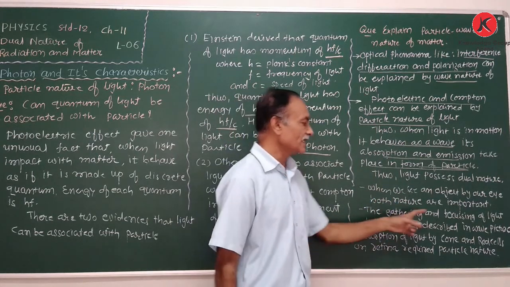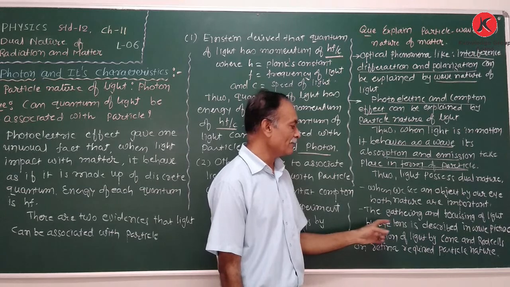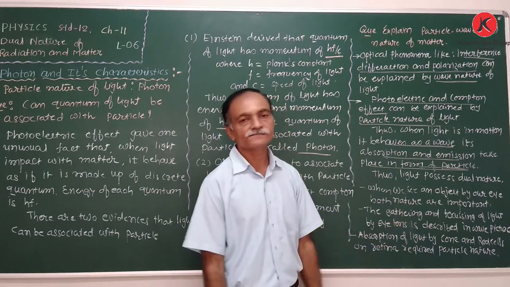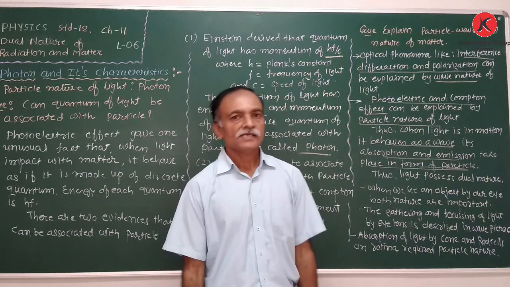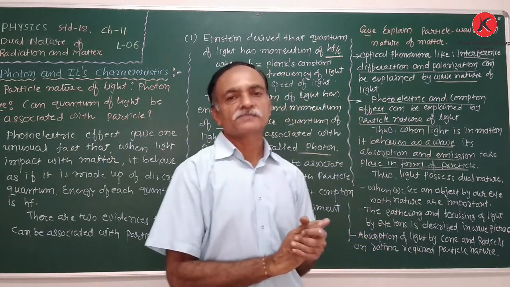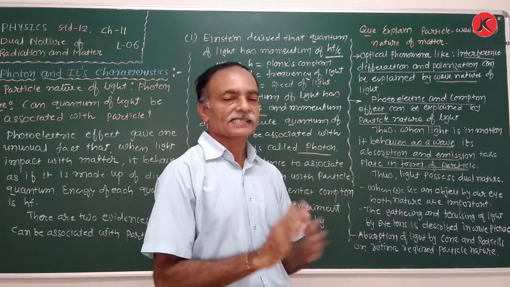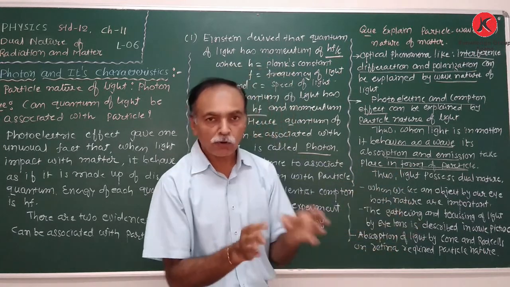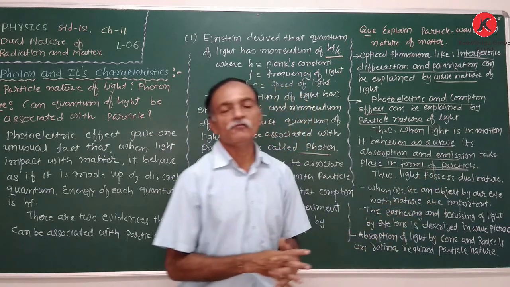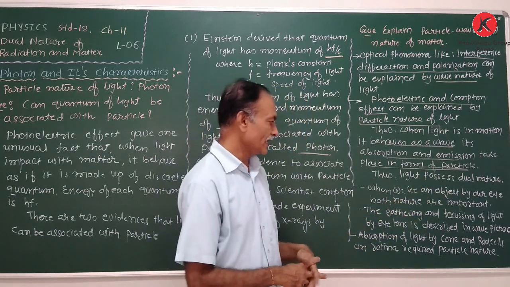The gathering and focusing of light by the eye lens is described by the wave nature. So when we are observing a close object or a far object, the light gathering and focusing power of the lens represents the wave nature of light.